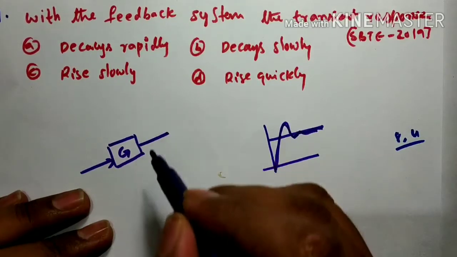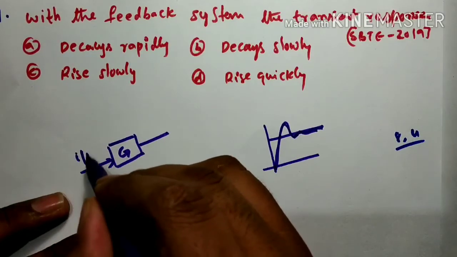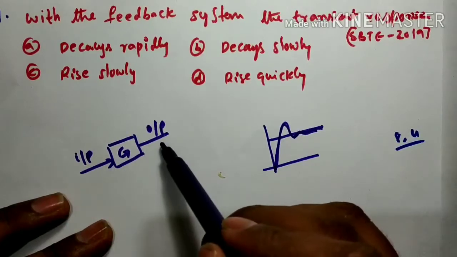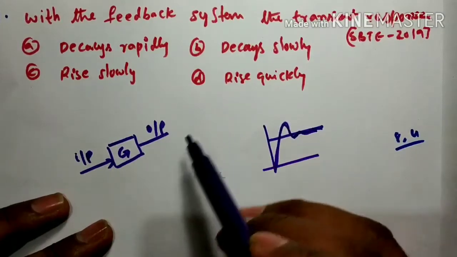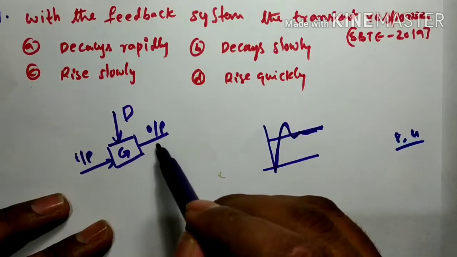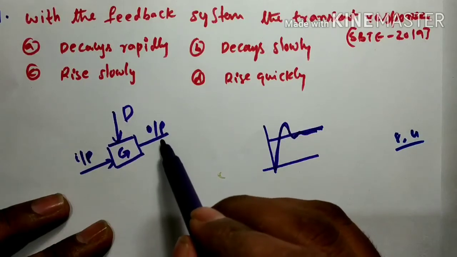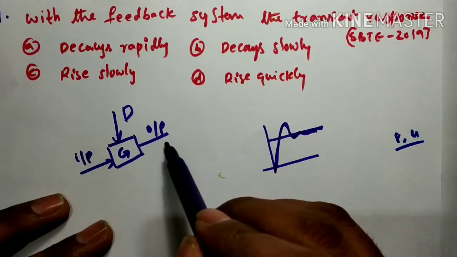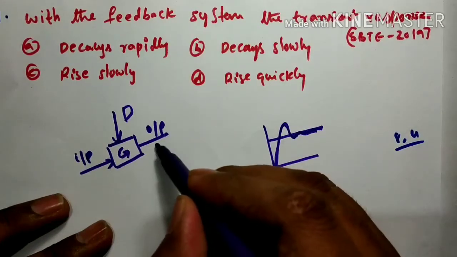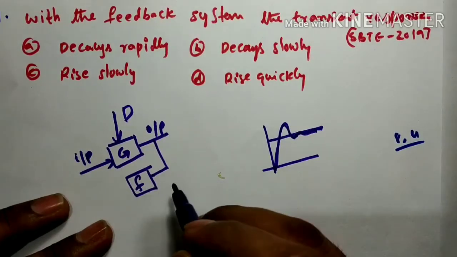If you give an input signal and get a satisfactory output signal, no problem. But when a disturbance occurs, your system may not be able to produce the desired response. The output may not track the input. So for that we are going to introduce feedback.